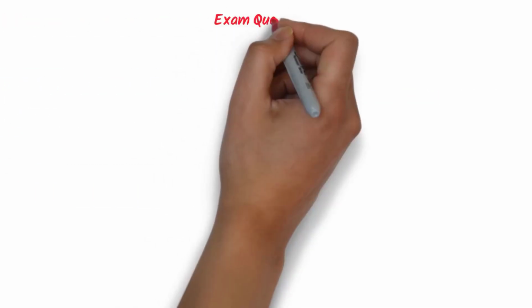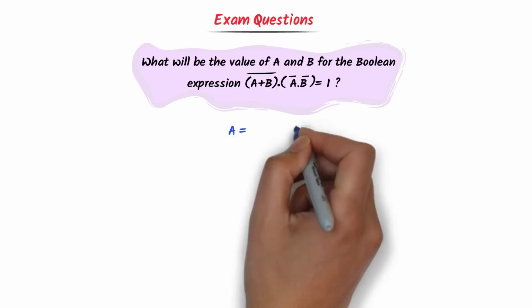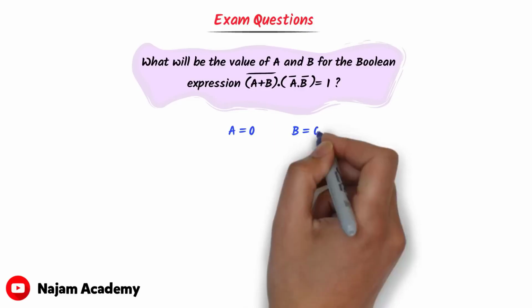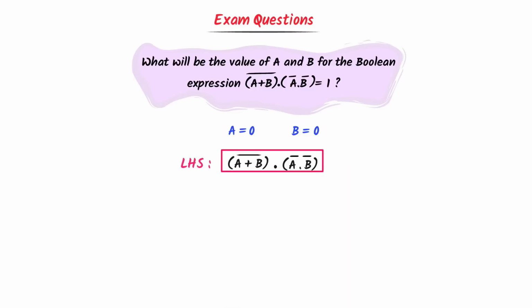Finally, let me teach you some exam questions. What will be the value of A and B for the Boolean expression A plus B whole bar into A bar dot B bar equals 1? Well, the question is, what value of A and B should we take so that left hand side becomes equal to the right hand side? Let me take A equals 0 and B equals 0. Now consider left hand side. A plus B whole bar into A bar dot B bar. I put the values of A and B in it.